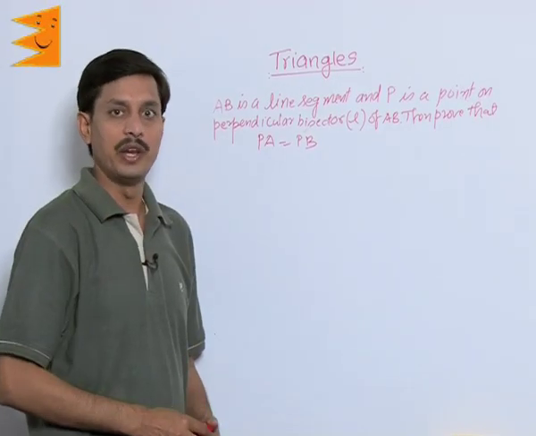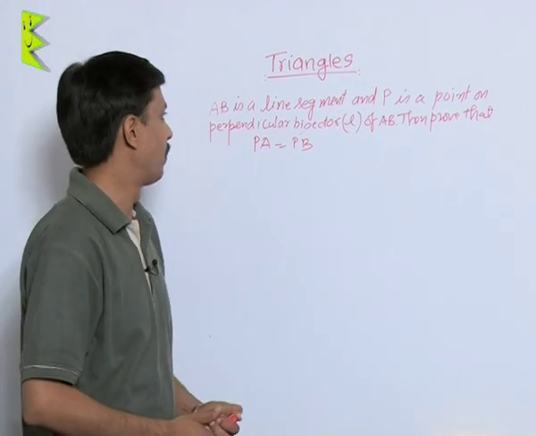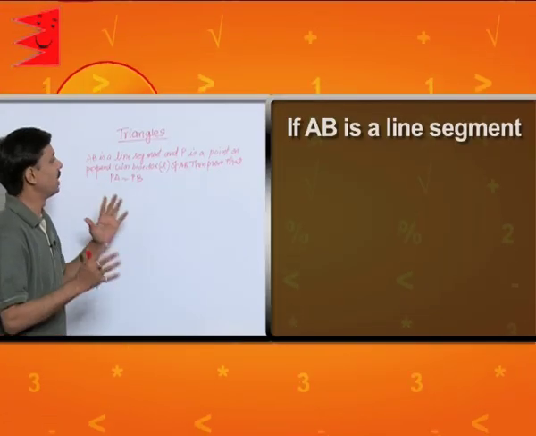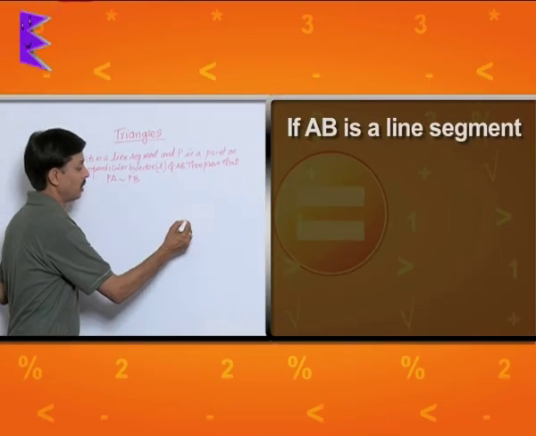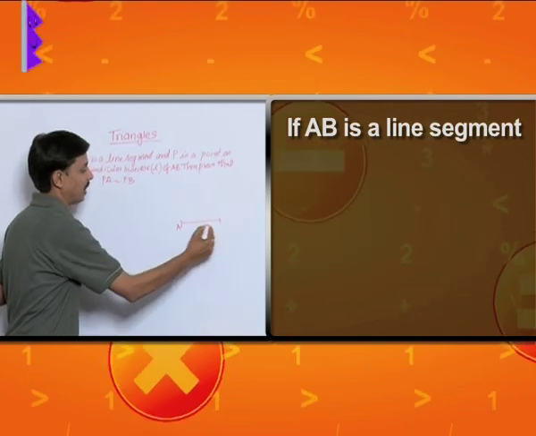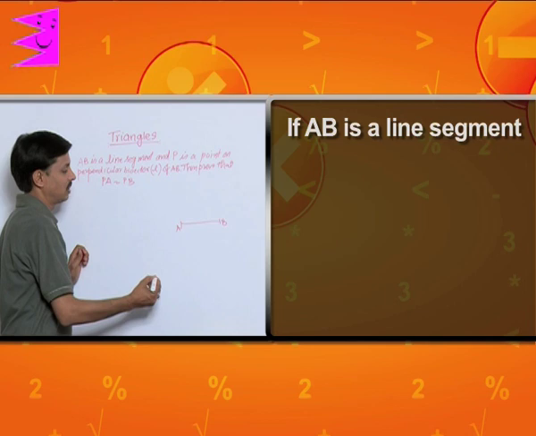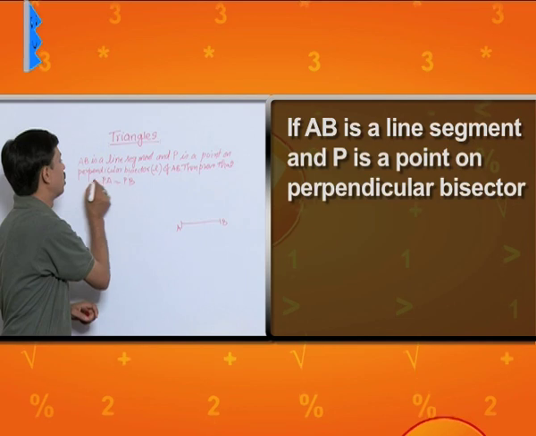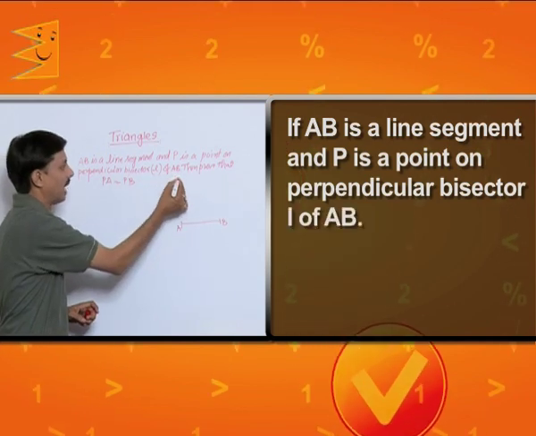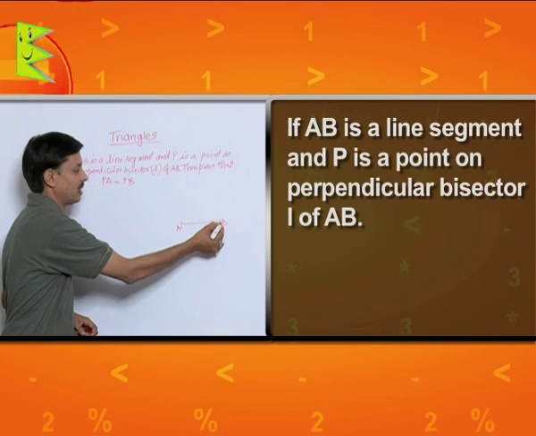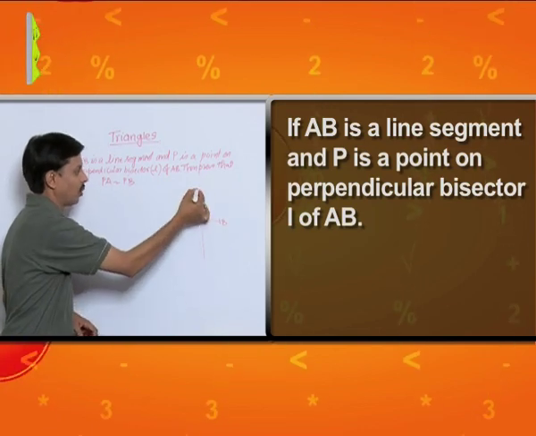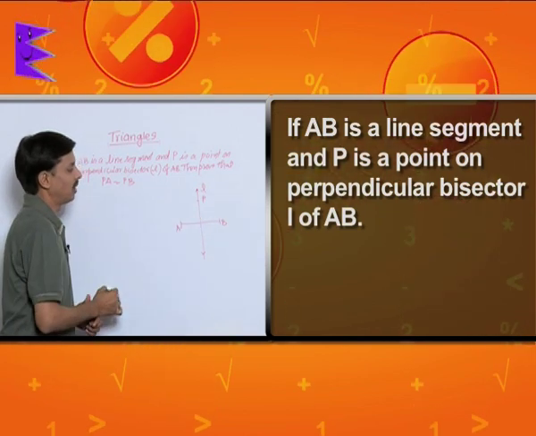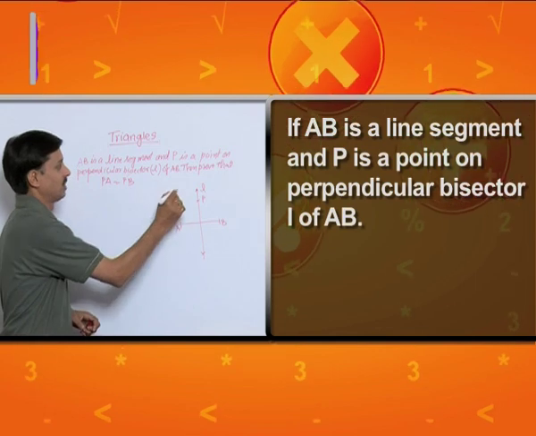Now I want to give the proof of an important property belonging to this chapter. If AB is a line segment, I am drawing one line segment here and labeling it as AB. AB is a line segment and P is a point on the perpendicular bisector L of AB. Suppose this is the perpendicular bisector named L, and P is any point lying on the perpendicular bisector.